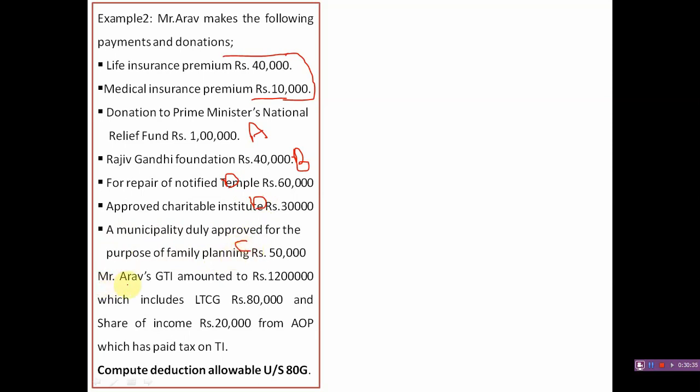And here Mr. Arow's gross total income amounted to rupees 12 lakh, which includes long-term capital gain 80,000 and share of income of rupees 20,000 from AOP. So the total gross total income of Arow is rupees 12 lakh. In this 12 lakh, LTCG is 80,000 and income share from AOP is rupees 20,000. So we have to compute the deduction allowable under section 80G. So the first step for the solution is to identify the category of the item. So already we have done.